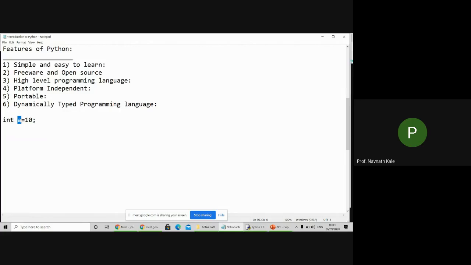But in Python, there is no need to write int explicitly, or to mention the type of variable. The type is automatically decided during runtime, based on the provided value. I'll show you.